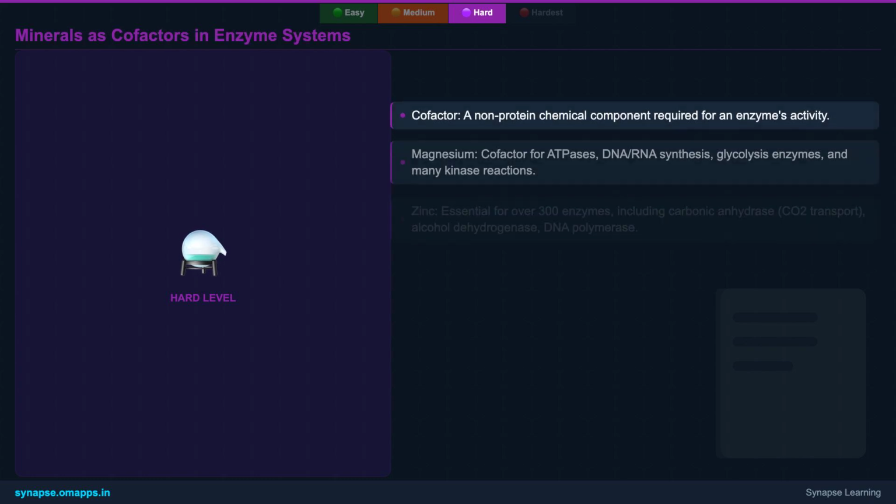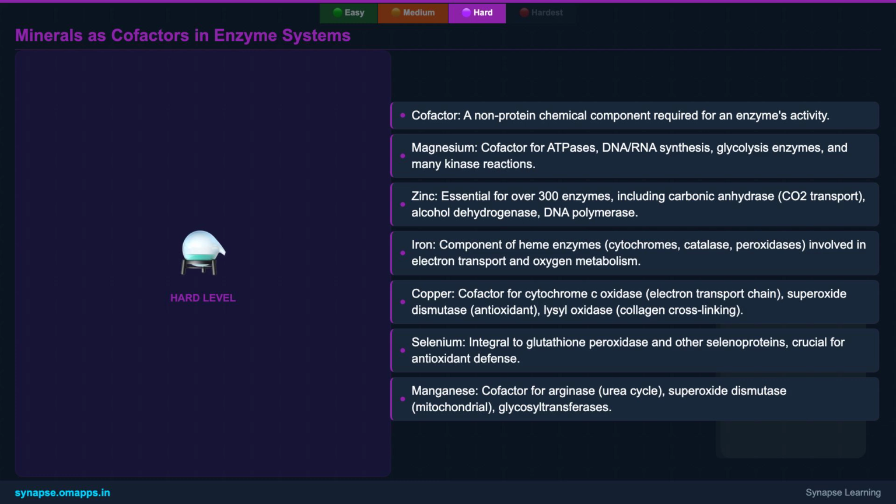Here, we focus on minerals as indispensable cofactors for enzyme systems. Discover how magnesium activates hundreds of enzymes, zinc is vital for carbonic anhydrase, and iron is central to the electron transport chain. Understanding these roles reveals the molecular basis of mineral function.